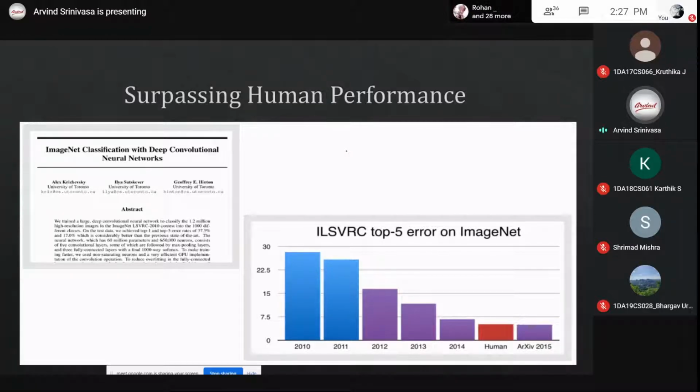That is why it is becoming so popular and reliable. In 2015 they released this ImageNet classifier with a deep learning neural network by Geoffrey Hinton, and the error was very minimal compared to previous approaches. So many people are using this deep neural network.